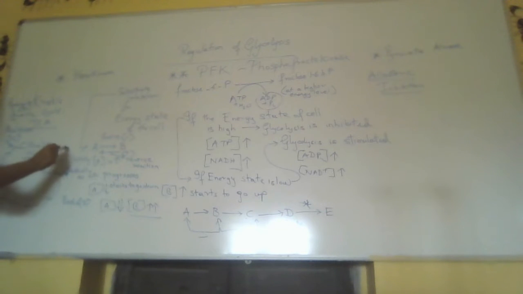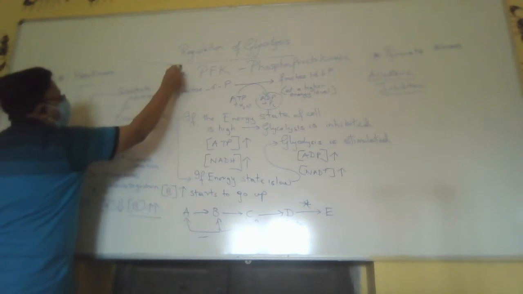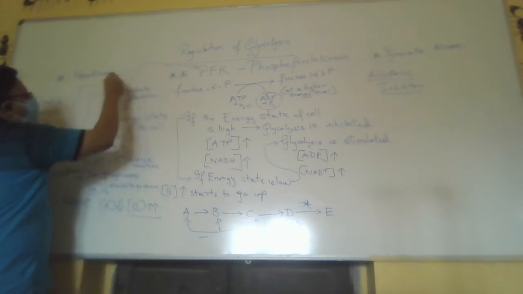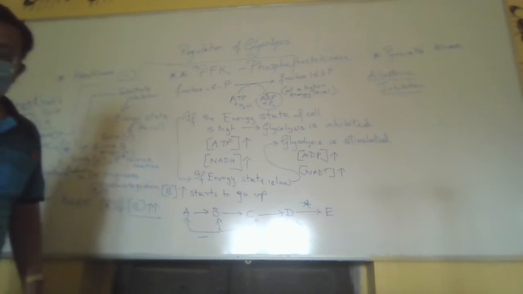Now if this reaction is inhibited over here, because there is energy and no more is needed, some enzyme has been stopped. So what happens? Citrate concentration increases. This increased citrate concentration has a negative regulation on PFK. It inhibits.